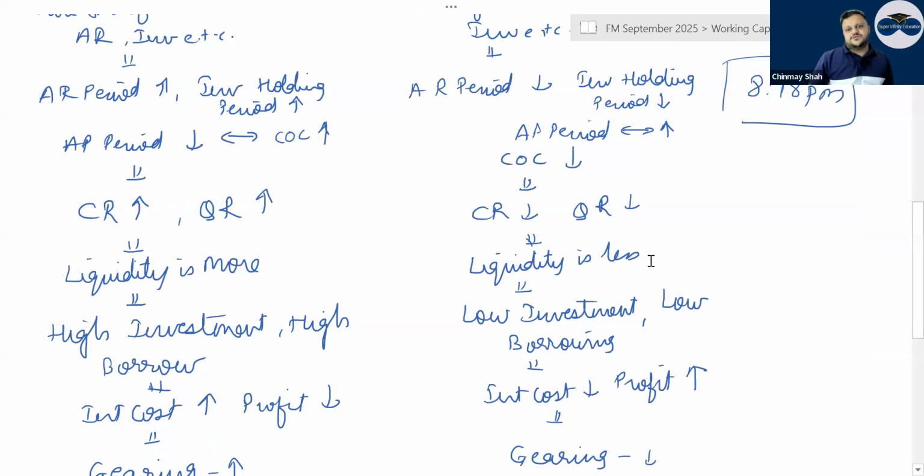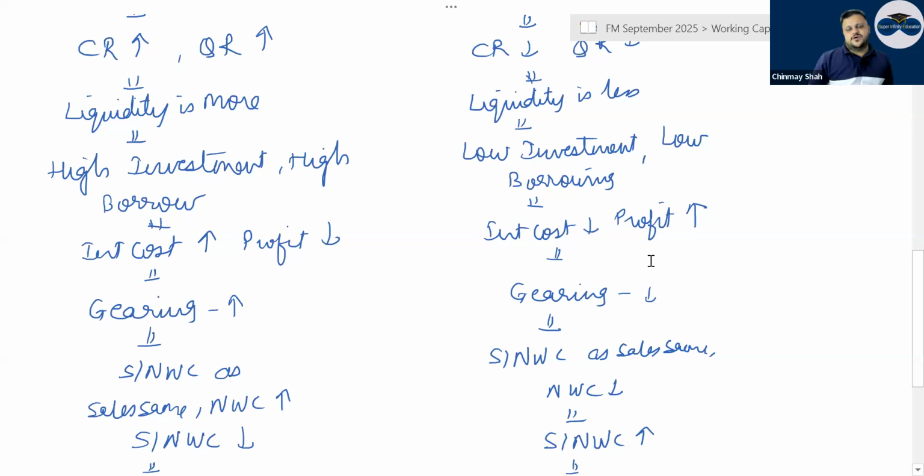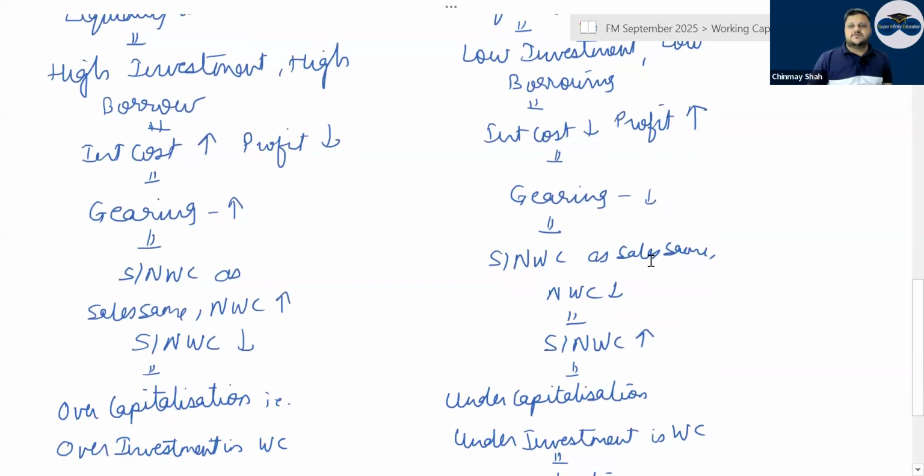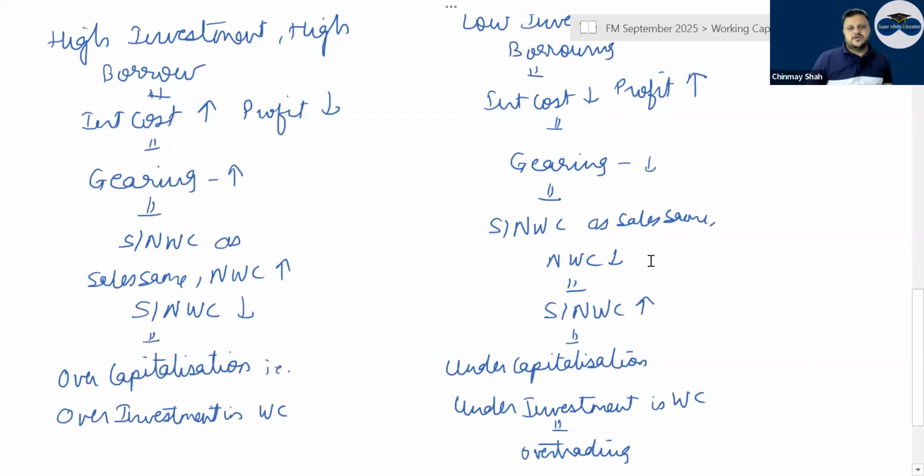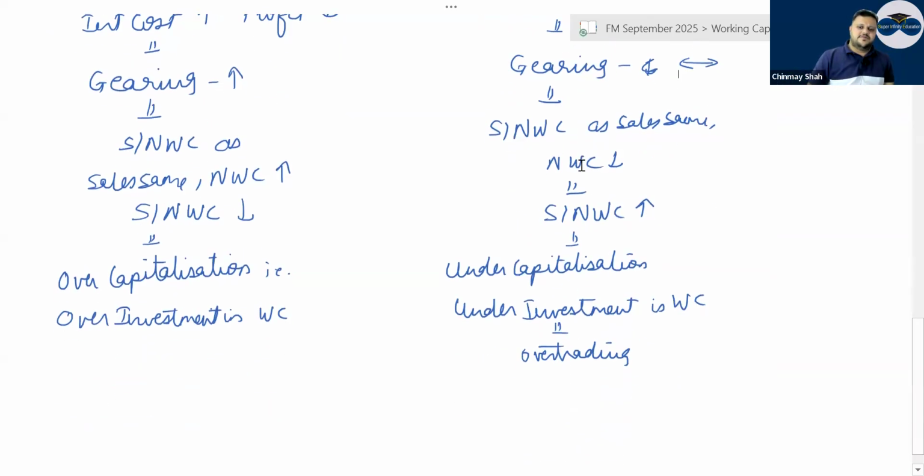Then current ratio and quick ratio will go down. Liquidity is less, low investment, low borrowing. Interest cost is low, profit is more. Gearing will fall because generally you do short-term borrowing only, or have no impact. Actually, gearing will have no impact. And sales by net working capital will go up, because with limited working capital you want to churn out more sales. Here, with more working capital, you churn out less sales. That is the comparison, and then this is under-capitalization or under-investment.